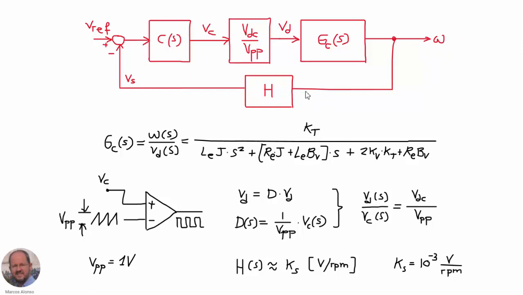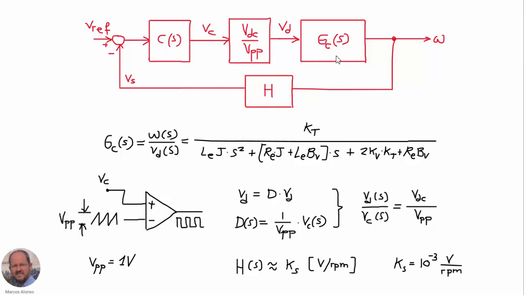So we are measuring the angular speed with our tacho generator and generating this signal Vs. We compare this signal with our reference and then we generate the error signal that we feed into the compensator C. The compensator is going to generate the output signal VC that is going into our PWM circuit. And this is the gain of the PWM circuit that we are going to see right now.